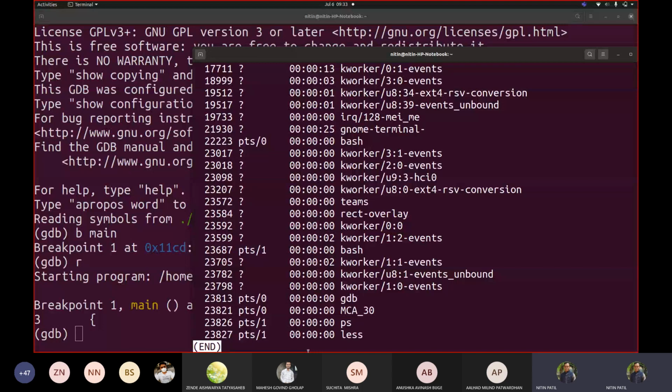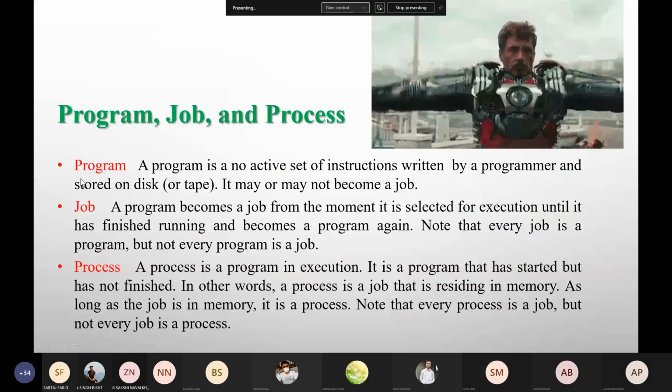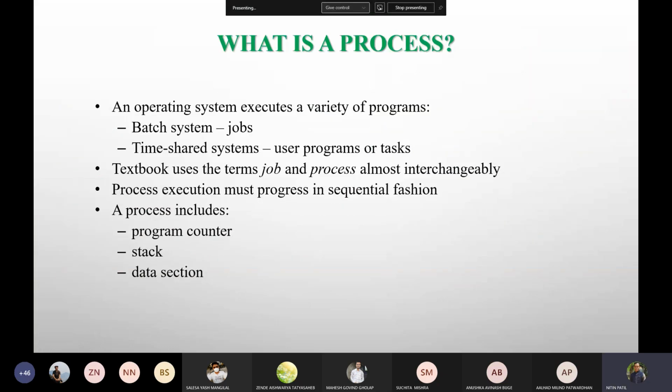That's what our next slide would be targeting. So let me go back here. Can you see this slide? Yes, sir. So what we are saying is it would be executing a variety of programs, because when I executed GDB it showed only GDB, but from the other terminal I ran ps -a piped to less to see the processes. So the operating system executed all those processes, ps, less, then GDB from the other terminal. When the user said breakpoint main and run, it was also shown.